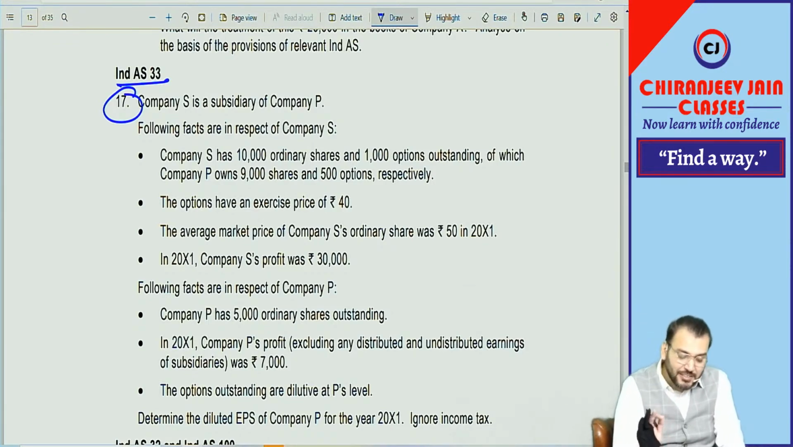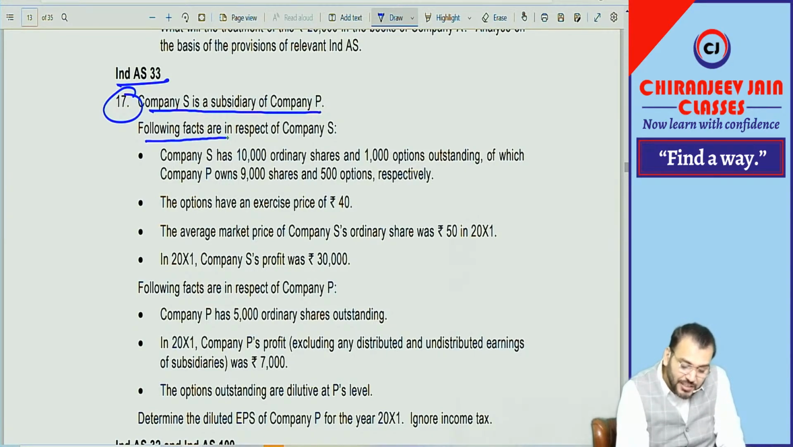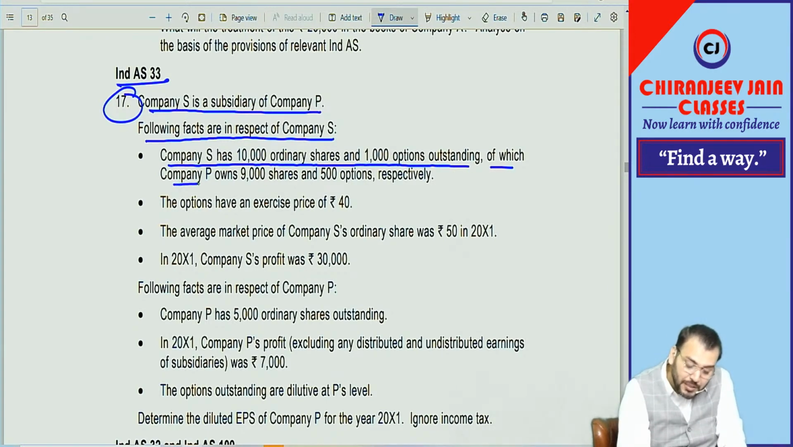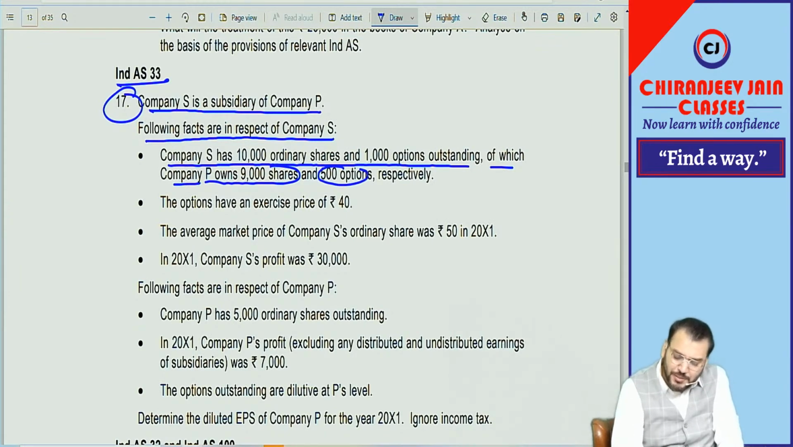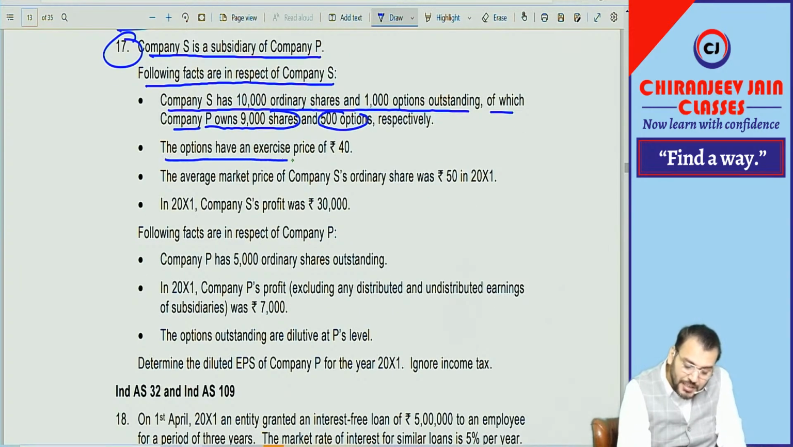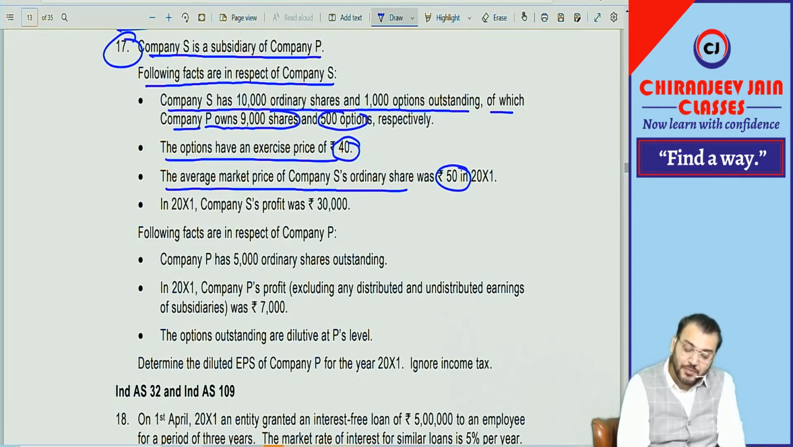If you remember India's 33 earning per share, let us do. Company S is a subsidiary of Company P. Following facts are in respect of Company S. Company S has 10,000 ordinary shares and 1,000 options outstanding, of which Company P owns 9,000 shares and 500 options. You remember a similar question we have done? The options have an exercise price of 40. The average market price of Company S ordinary shares is 50. You remember why they have given this? To find out the dilutive component in options.